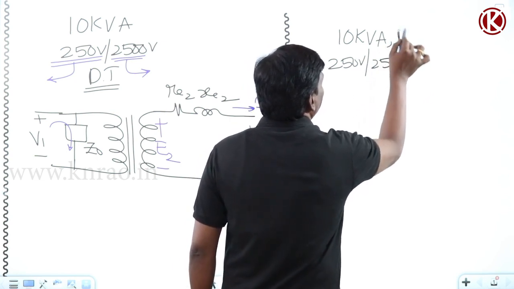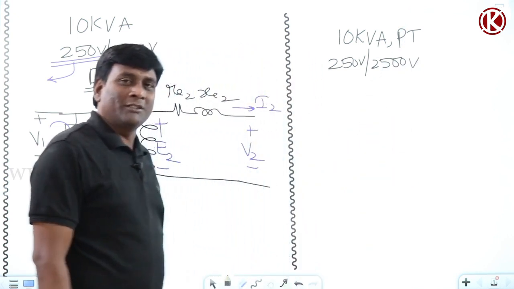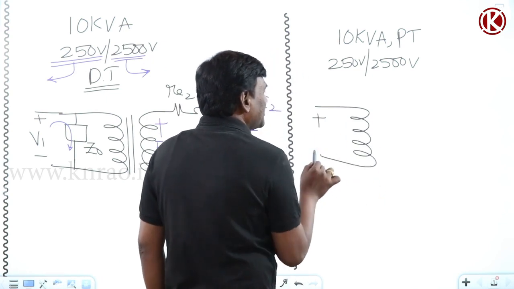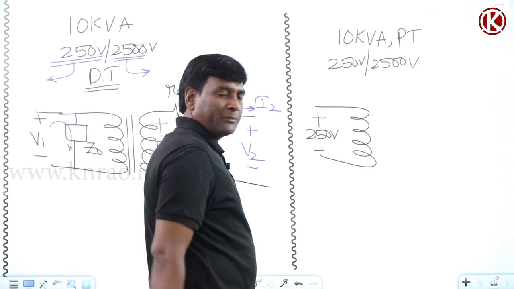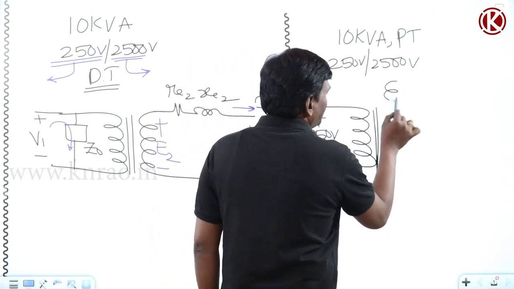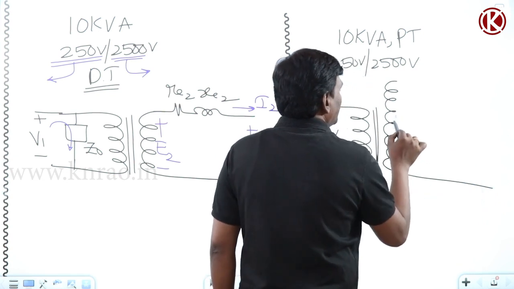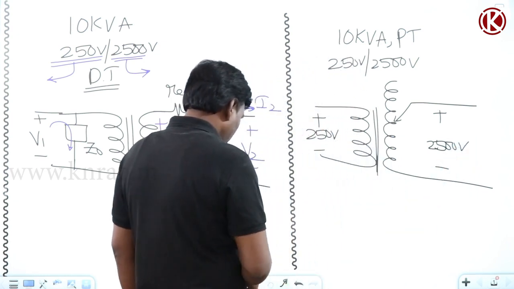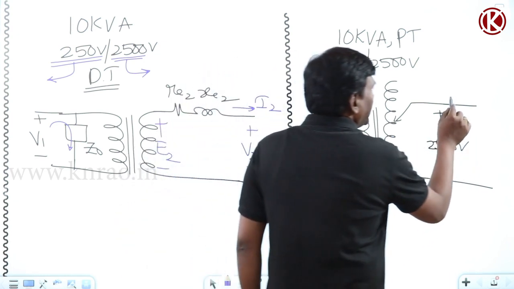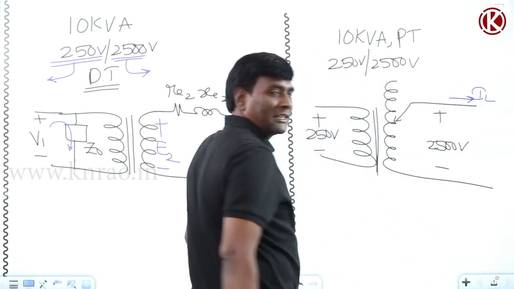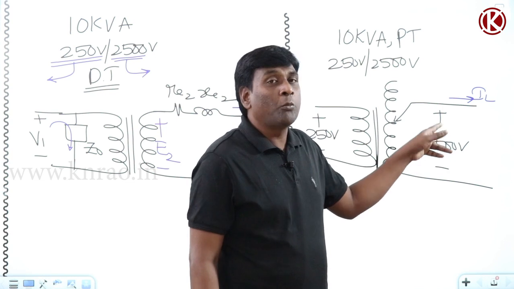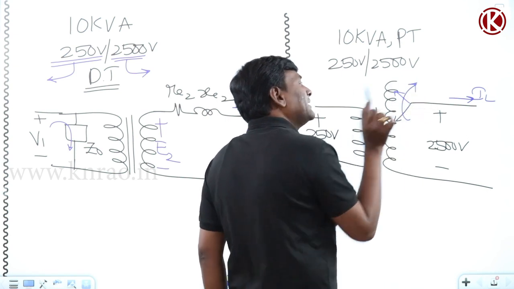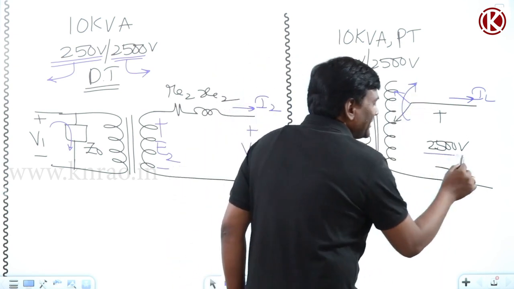If I say this is a power transformer, what does it mean? For example, if I think of the moment it's a power transformer, it means a tap changer will be there. So let me draw the tap changer. So this is going to be the tap, 2500 volts. Now for example, if load is connected, under that condition this particular voltage is supposed to drop, but I don't allow that. I will change the tap such that this voltage will be maintained.